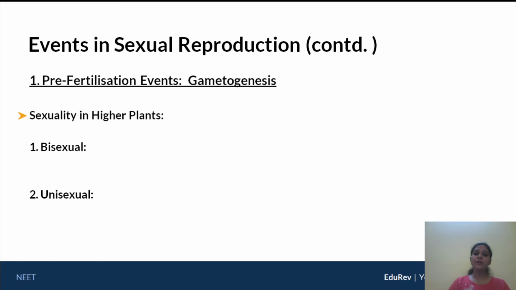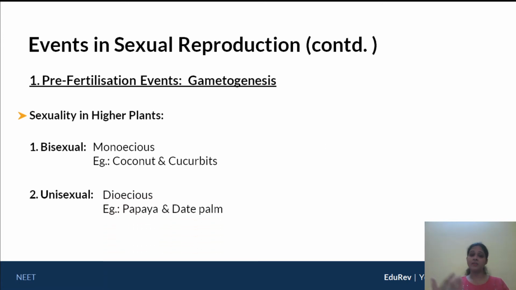Moving on, coming to sexuality in case of higher plants. Now here, if you are bisexual, you're called monoecious, the same terminology. Now for your NEET exam, these two examples are absolutely important. That is coconut and cucurbits. However, unisexual plants are going to be called dioecious. Example is date palm and papaya. So these examples are absolutely important for you.